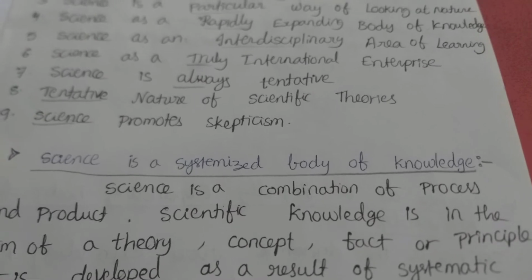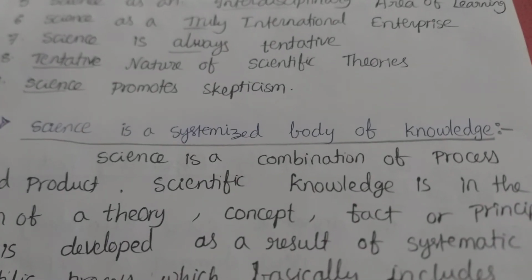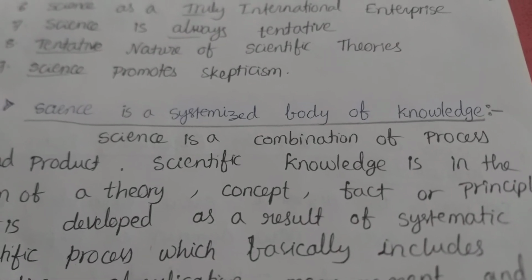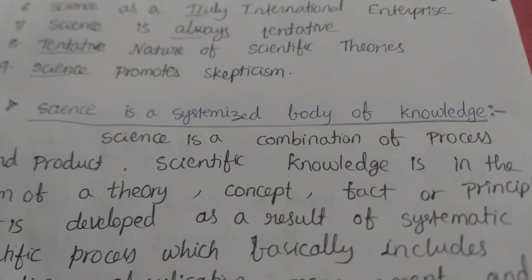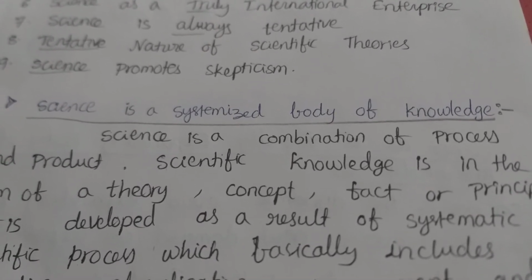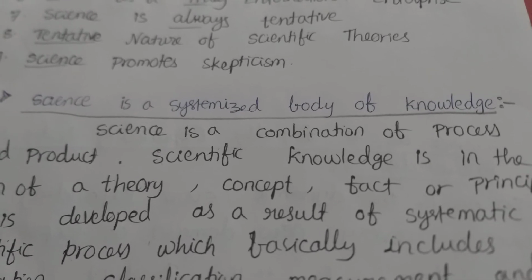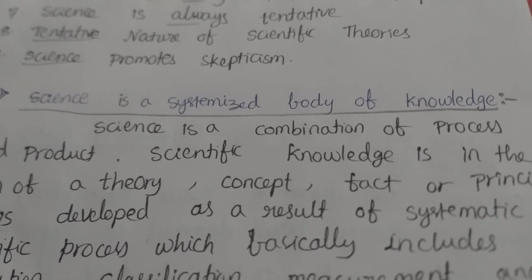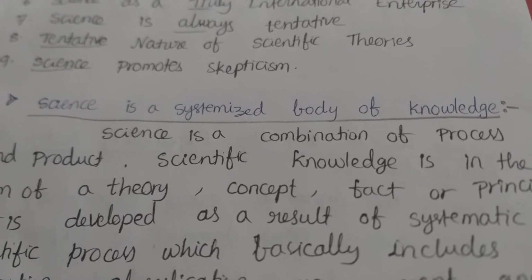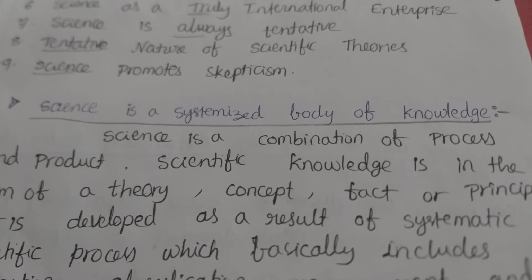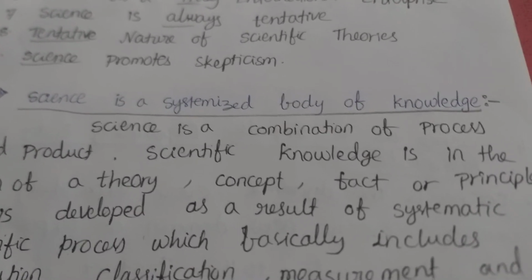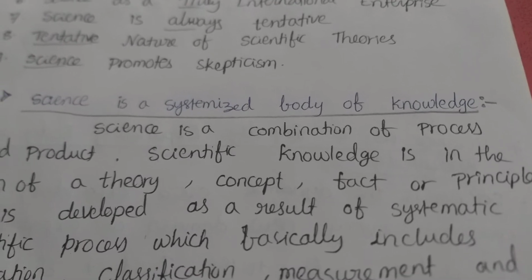Here, science is a systematized body of knowledge. Science is a combination of process and product. In the first video, I discussed science equals P plus P, process and product, or M K, method plus knowledge: scientific method, scientific attitude, scientific knowledge. Okay, that also you have to write here, then your information will increase.